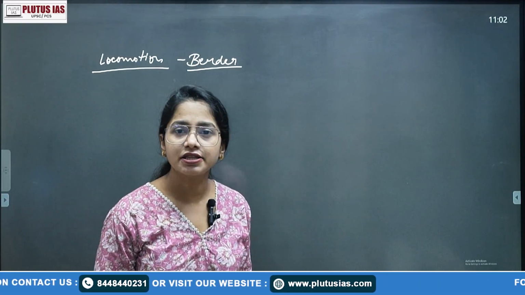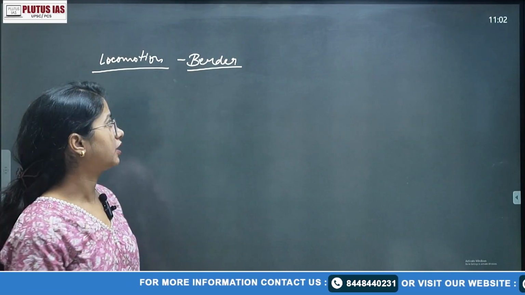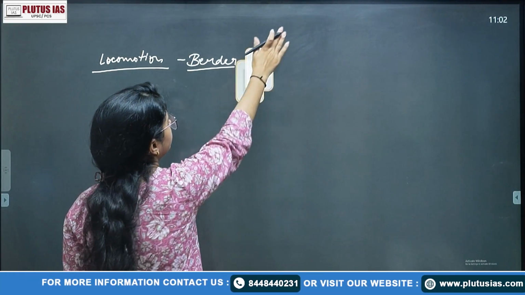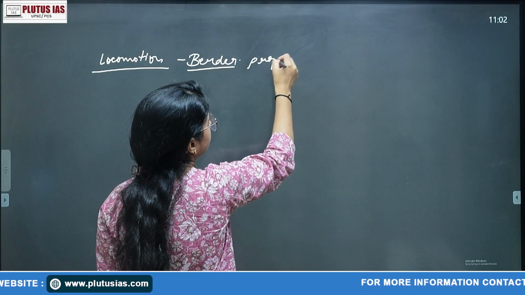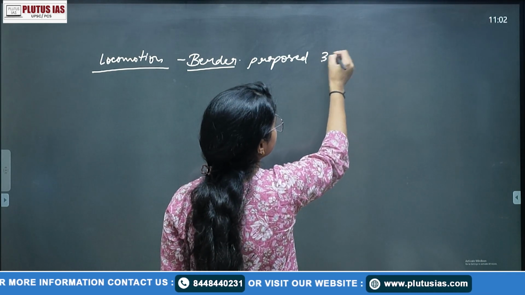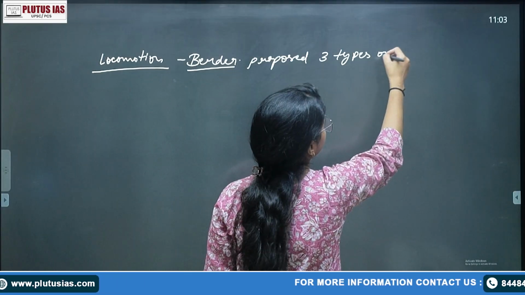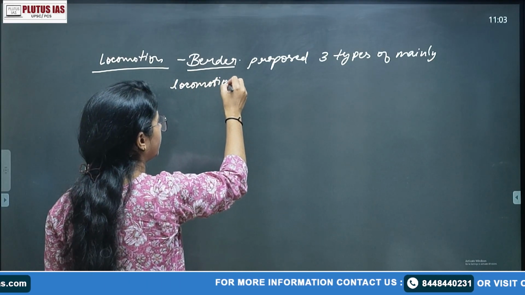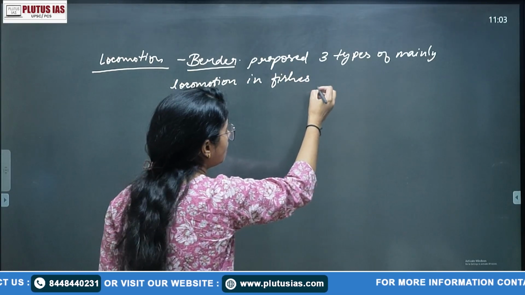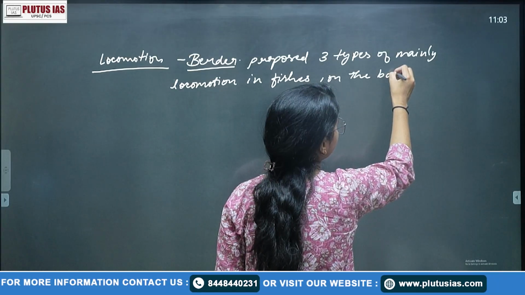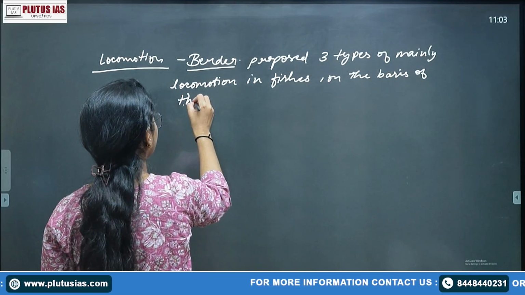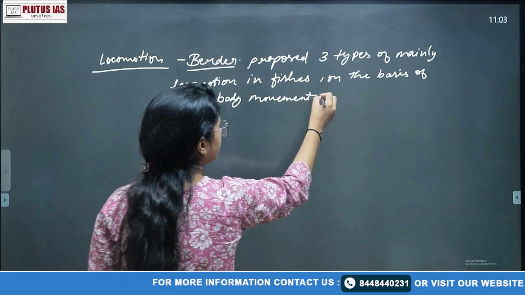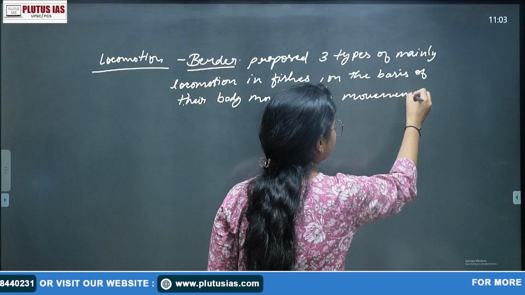Fishes generally show many types of locomotion, but the scientist Breder proposed that there are mainly three types of locomotion in fishes, on the basis of their body movement or movement of fins.